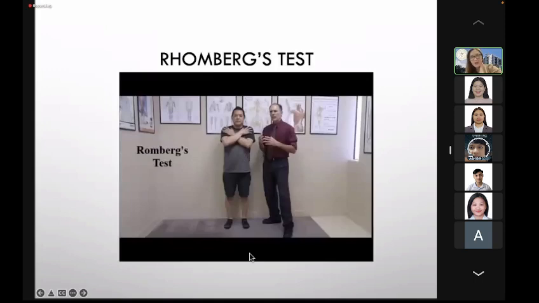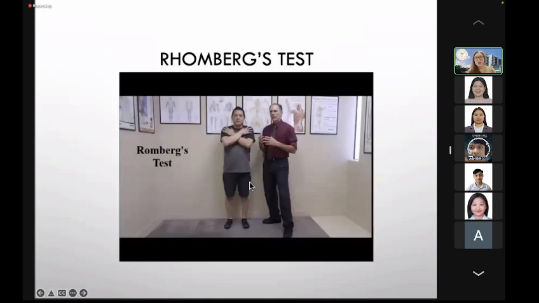So when the patient sways after closing the eyes. Maybe you'll get confused with the Romberg's test. How do we perform the Romberg's test? First, you have to remove the shoes, lalo na kung naka-high heels yan. Feet together. Then the patient will stand quietly, hands here or pwede rin nasa side niya.